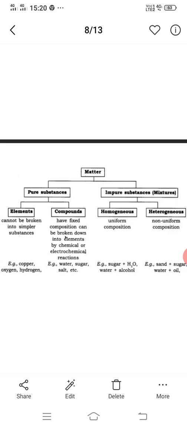There are 118 known elements to date. 94 of these elements occur naturally, while 24 elements have been created artificially in the laboratory. Now see the classification of elements. We can classify the elements broadly into metals, non-metals and metalloids based upon their properties.